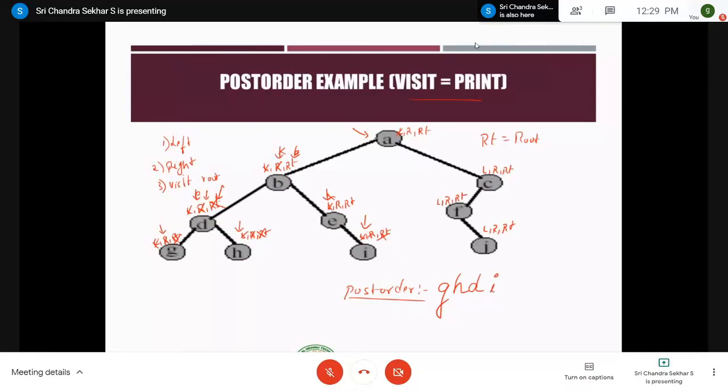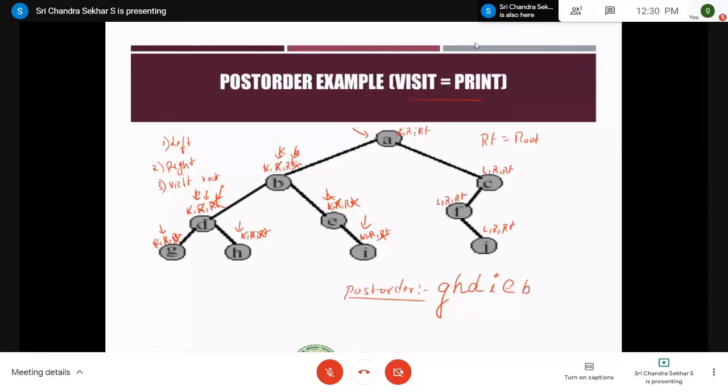After completing this, go to its parent. The parent of I is E. Therefore, we are done with one step and left with the right. Right is also completed. And root. Root means you print E. Print the element. This is also completed. After this, you move to the parent of E, which is B. We are done with 2 steps, left and right. Therefore, the last step is root. Therefore, you print it. Strike this RT and move to its parent.